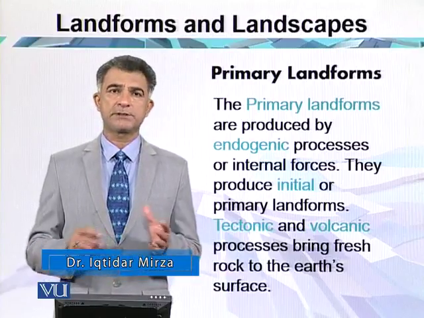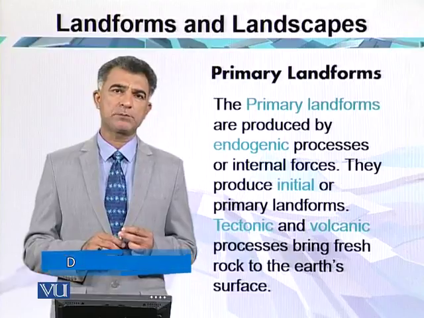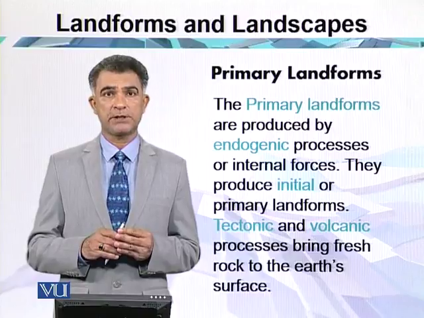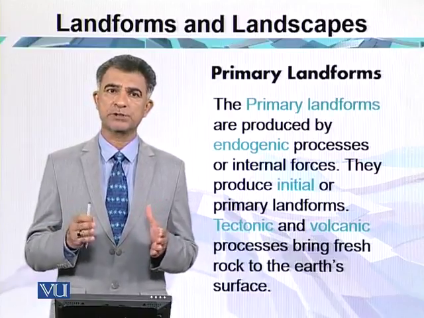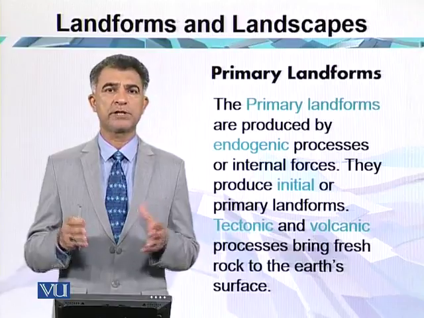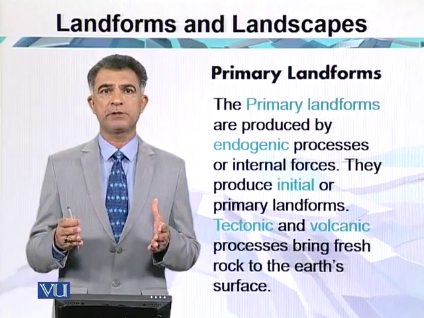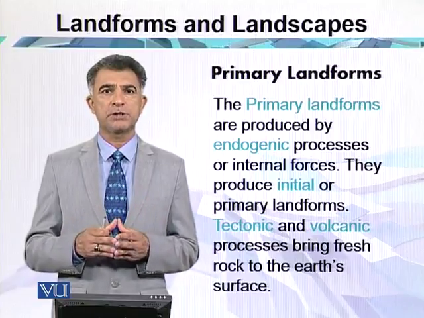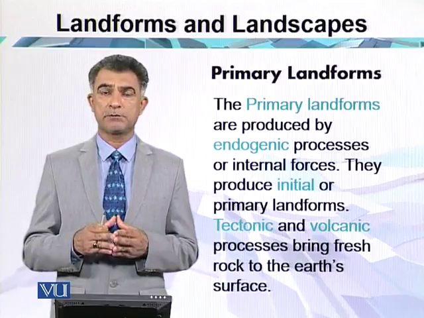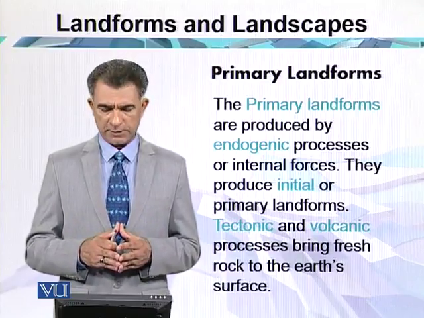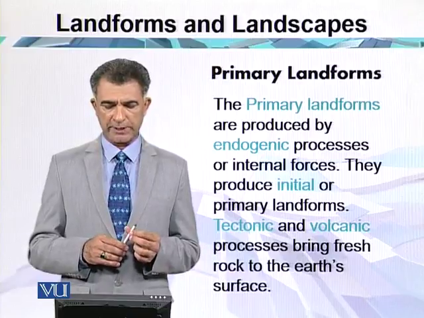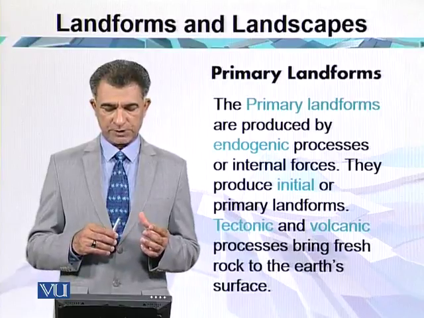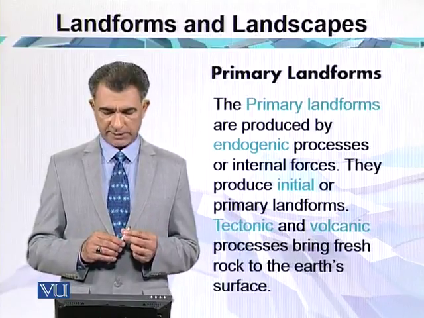Now, what is primary landform? The primary landforms are called the initial landforms. They are produced by the initial forces. Those forces belong to the internal structure, like the tectonic force and the volcanic force. So these forces are very important for the making of the land. So the primary landforms are produced by endogenic processes or initial forces. They produce initial or primary landforms.